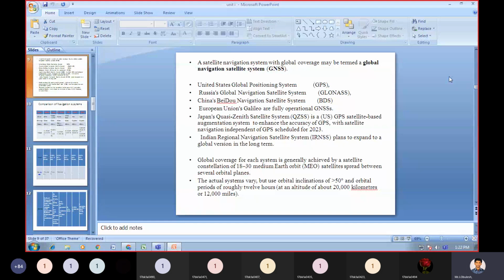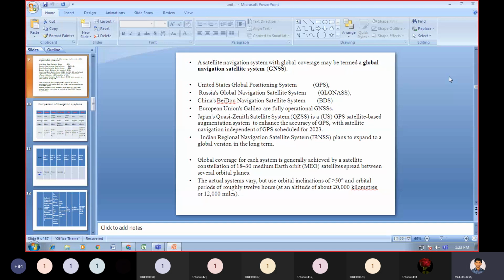The United States Global Positioning System is GPS. Russia's is GLONASS. China's Beidou Navigation Satellite System is BDS. The European Union's Galileo is also fully operational.